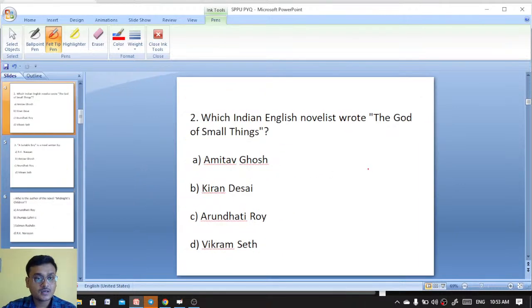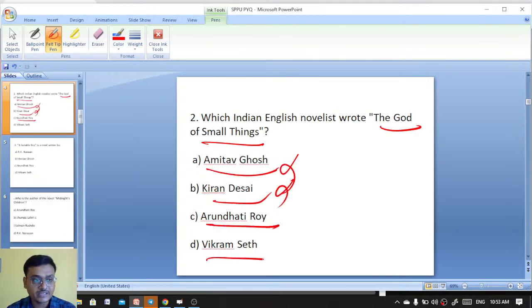Chalo. Which Indian English novelist wrote The God of Small Things? And for this, it got the Booker Prize in 1997. Amitabh Ghosh, Kiran Desai, Arundhati Roy, Vikram Seth. So it is The God of Small Things by Arundhati Roy. Arundhati Roy has written The God of Small Things.